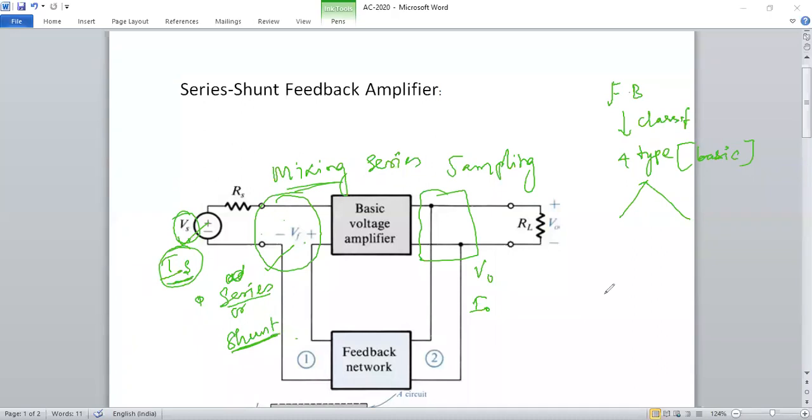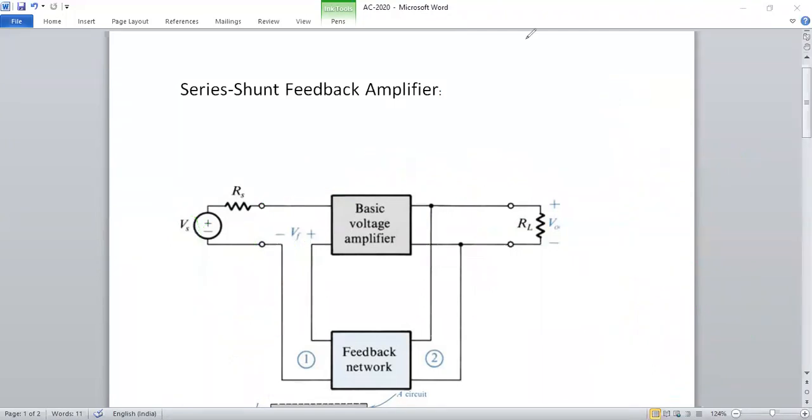Already we discussed that when two current sources are in parallel, they can be added based on the polarity of the signal. We can make a resultant equivalent current source, whether it is in the upward direction. But if I want to add two voltage sources, then the two voltage sources must be in series. Only then can I get the resultant as one single voltage source. We already know all these things from network circuits.